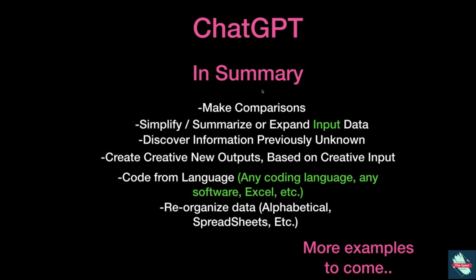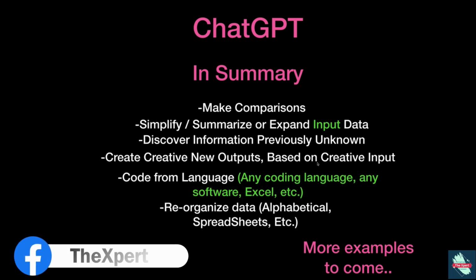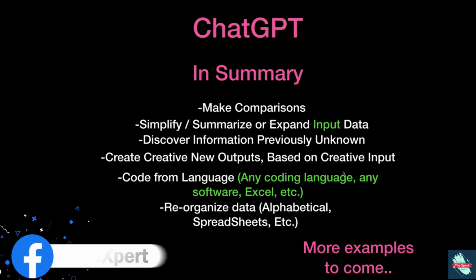But here's a summary. We can make comparisons. We can simplify a summary, or expand on input data. We can discover new information previously unknown, which is interesting. I'll show some more examples that will get your brain thinking about how it's a little different from a Google search. Remember what I said: with Google search, you have to know what you're searching for. This is a way to think of things that you don't know about. So create new outputs based on creative inputs, like I showed.